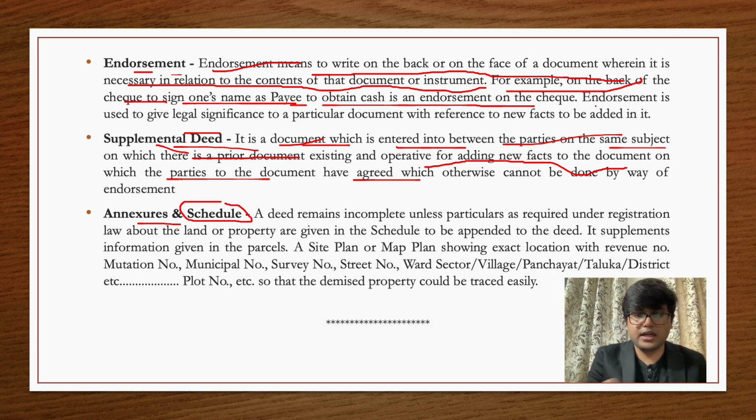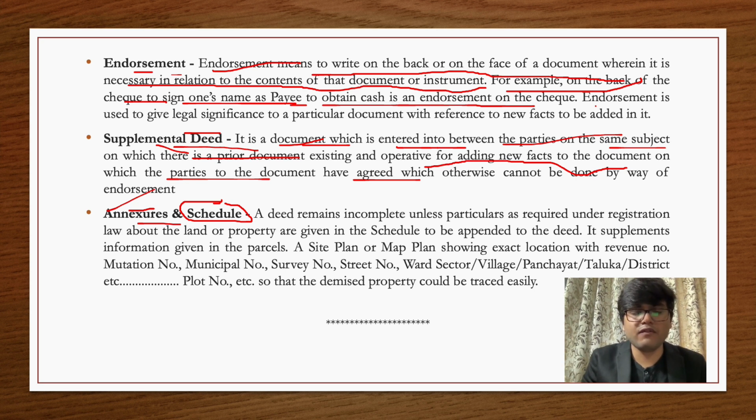Like you will mention that this is the schedule of that particular property. In the end, you will mention all the details. And by annexure, you might attach some documents which are required by the parties. So all these extra documents that you are attaching with your deed will be called annexures, and the schedule provides some sort of extra detailing you want to mention in the end. So these are all the components.